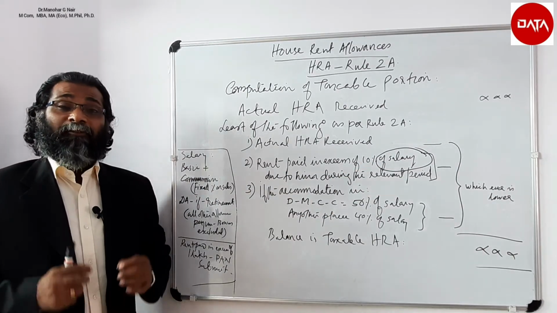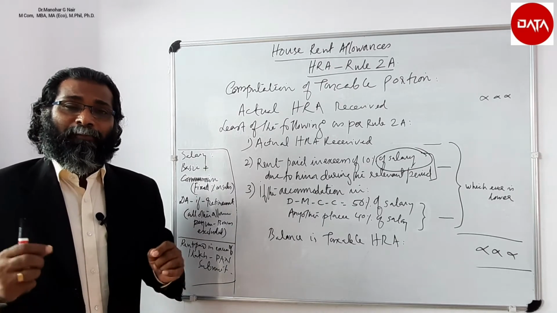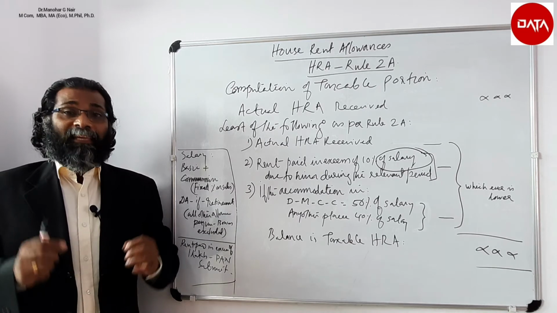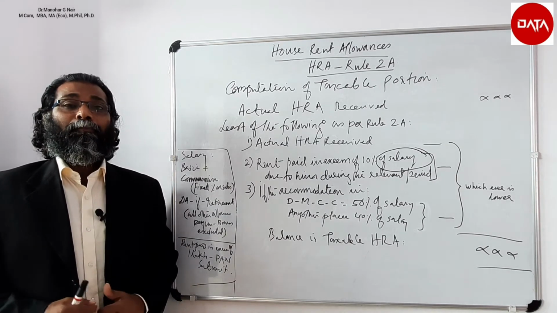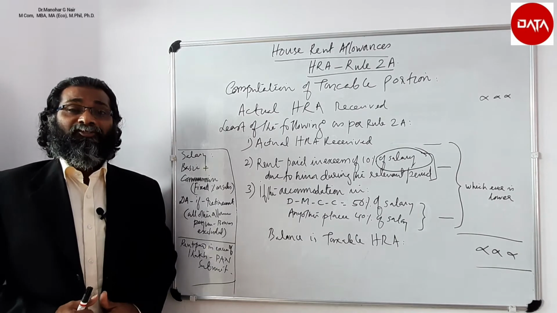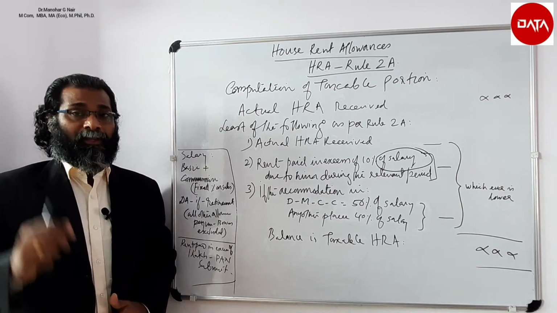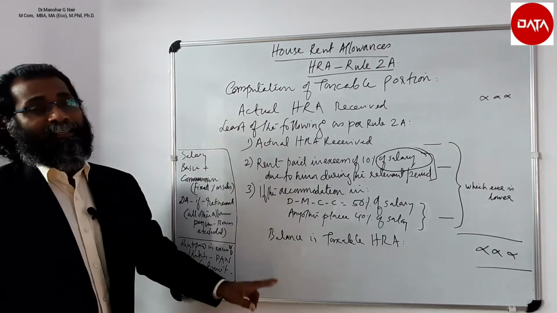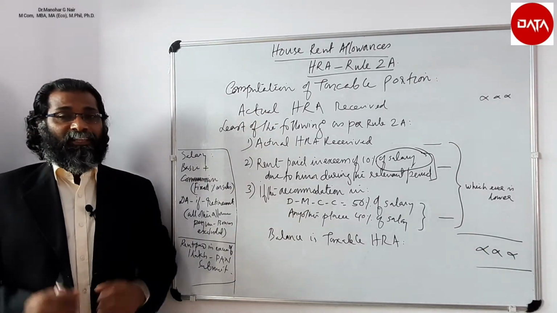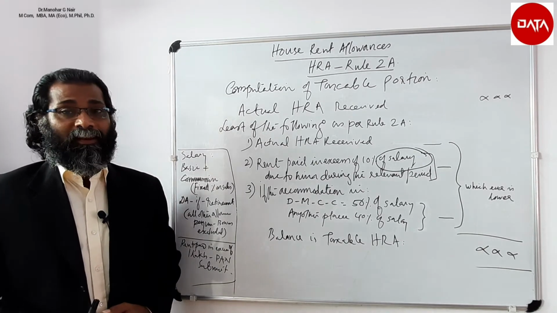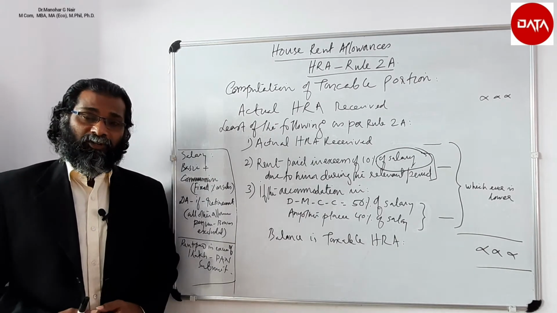Suppose the rent paid during the previous year exceeds 1 lakh rupees, the employee has to collect the PAN number of the landlord and submit it to the employer. Then only he will be eligible to get this exemption. So these are the conditions for computation of house rent allowance. Let us practice one question.